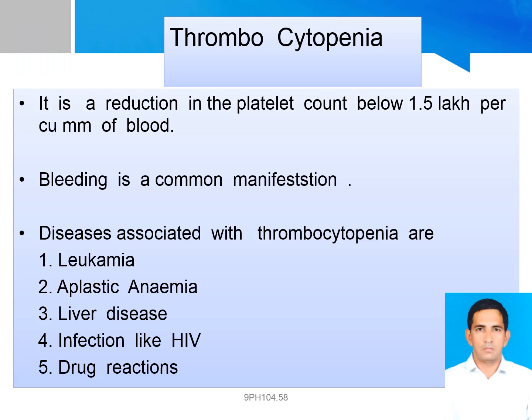Thrombocytopenia. Thrombocytopenia is a condition characterized by an abnormally low level of thrombocytes, also known as platelets, in the blood. A normal human platelet count ranges from 1,50,000 to 4,50,000 platelets per microliter of blood.